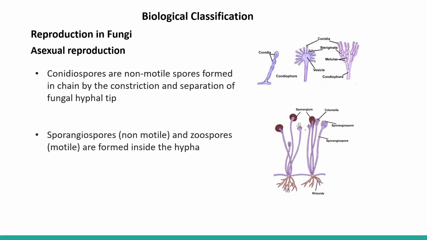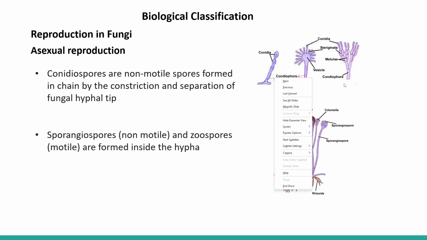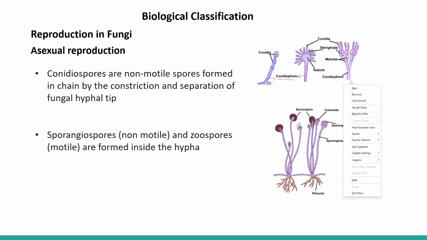Conidiospores are the non-motile spores formed in a chain by the constriction and separation of fungal hyphal tips. So here you can see a chain of conidia. So this is conidiophore. This stalk-like structure on which conidia are borne is called conidiophore. So this is in case of penicillium, conidiophore.